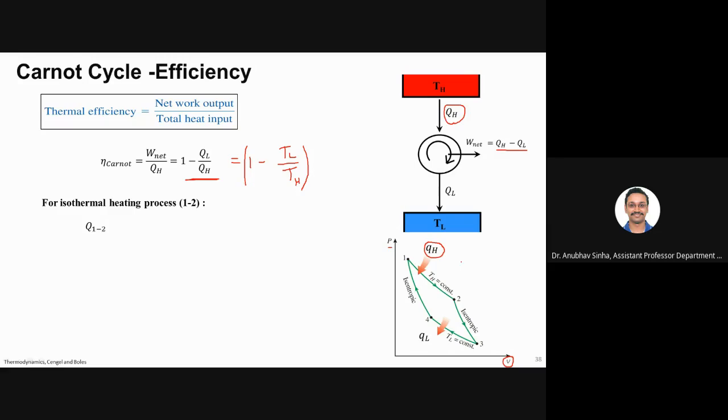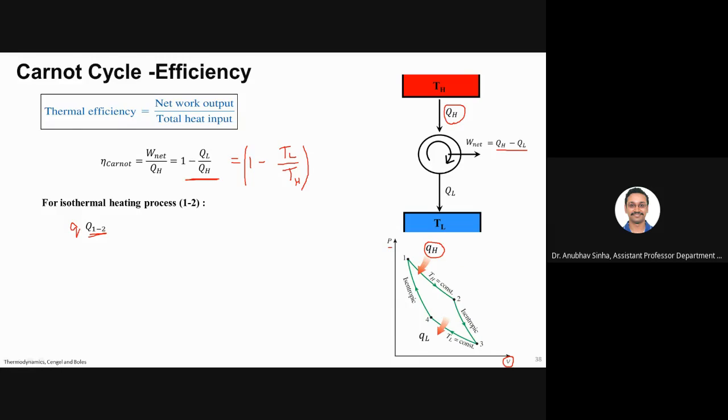But if you multiply this by mass, we'll get capital Q. These are very small finite details that you need to be careful about when you want to talk about specific or intensive properties, and when you want to talk about total or extensive properties. Both are okay. We can talk about small q here, or capital Q, but you should be clear what we are discussing.